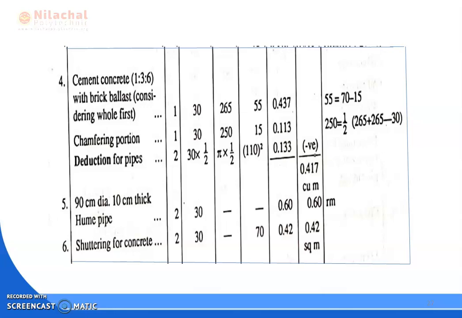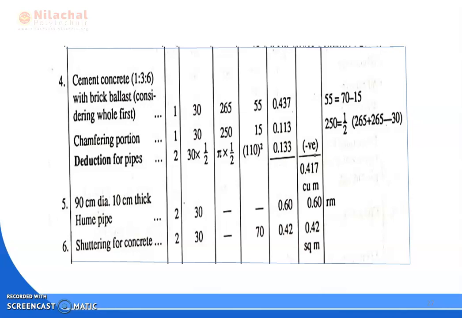Then we go through the 90 centimeter dia, 10 centimeter thick Hume pipe. Pipe numbers, 90 centimeter dia and 10 centimeter thick Hume pipe. Here, in case of barrel, how many numbers of pipe are provided? There are only 2 numbers of pipe provided. So the length of pipe is how much? The length of pipe is 30 centimeter. So the total length of pipe is how much? We do not need the breadth and the height here, as the diameter and the thickness of the pipe are already mentioned.